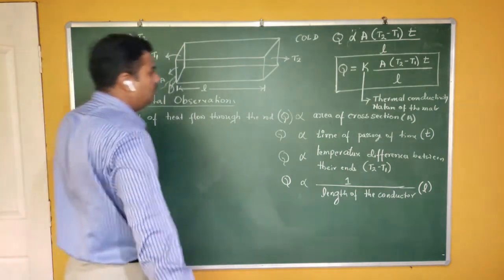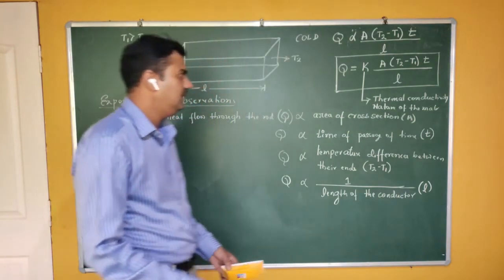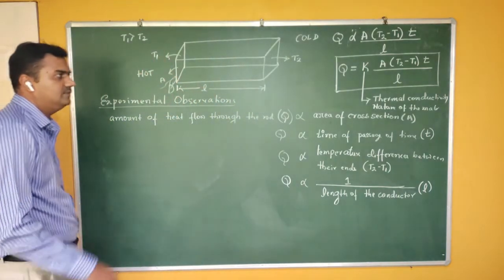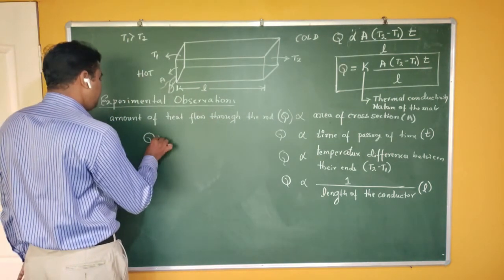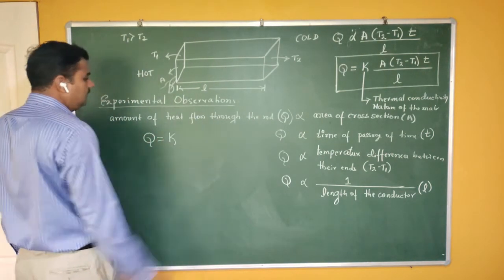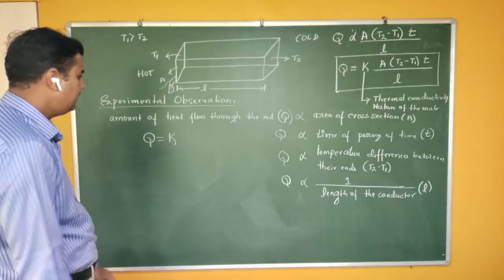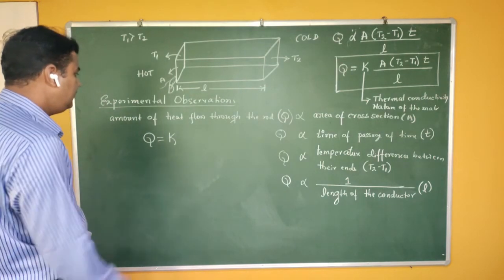So you can measure Q. When you go to BSc, you can have some fine experiments to measure Q. Simply, Q is equal to K. I can easily define K. What is meant by K?